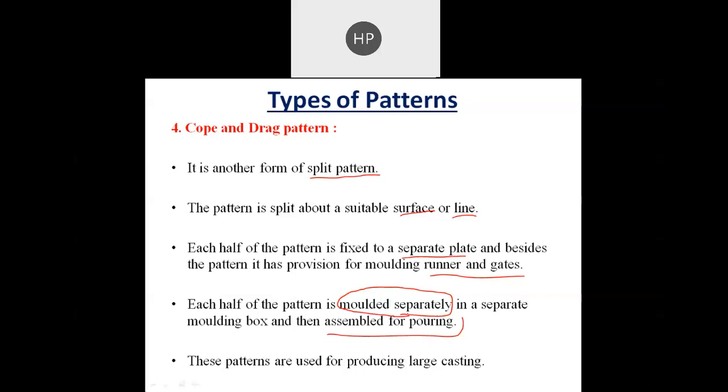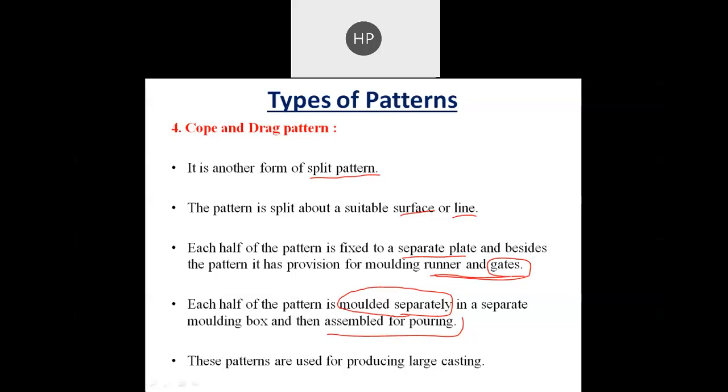And then both the cope and drag are assembled. As they are assembled, it generates a hollow cavity, and in that hollow cavity, by using the runner and gate, we fill the molten metal, and then the casting is made.